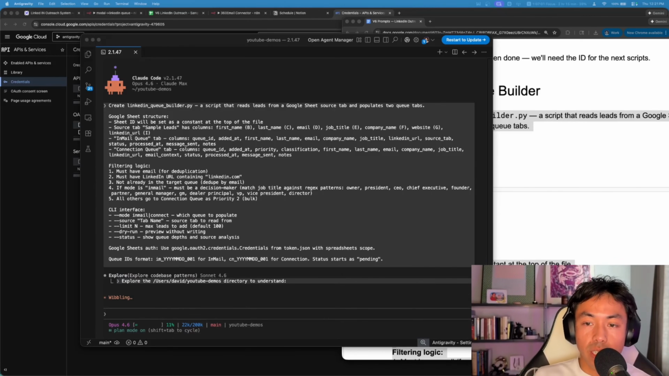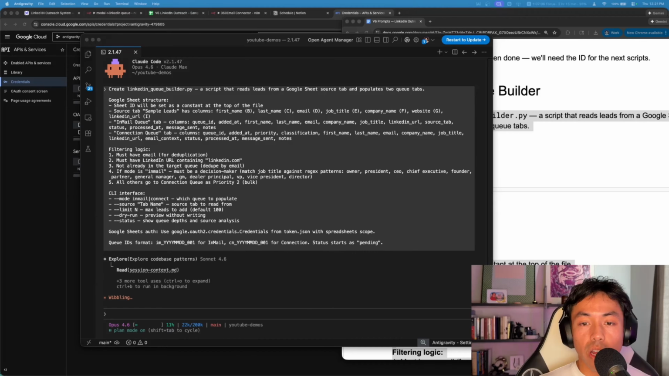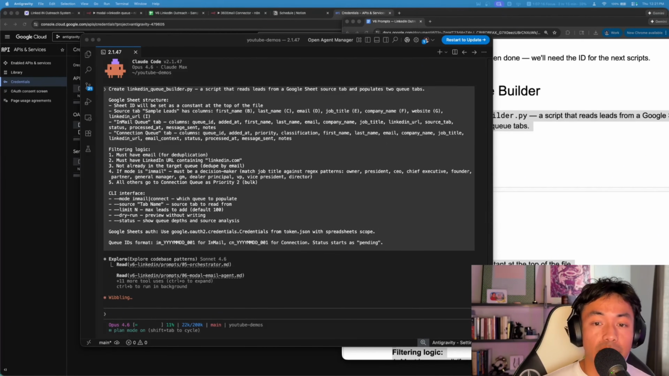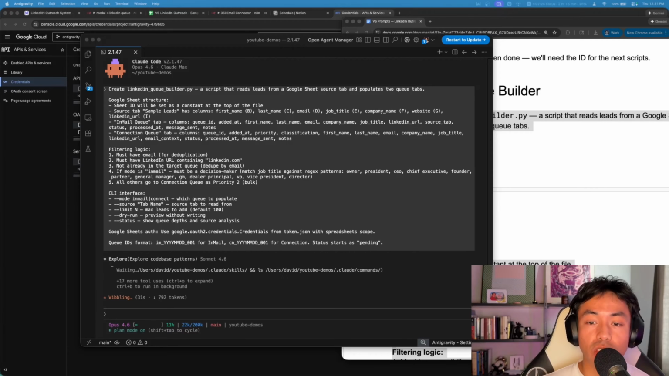What this does is it checks your lead list. If it has an email, a LinkedIn URL, are they already in the queue? If they do have a URL that's active, then they get added to their queue. If their title matches a decision maker pattern, like CEO, VP, director, they go into the in-mail queue rather than the connection request.